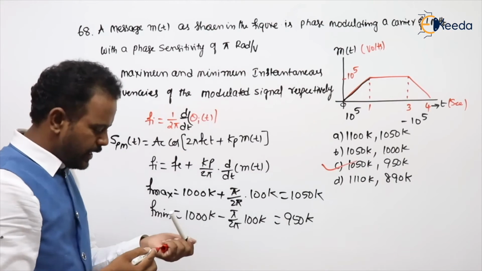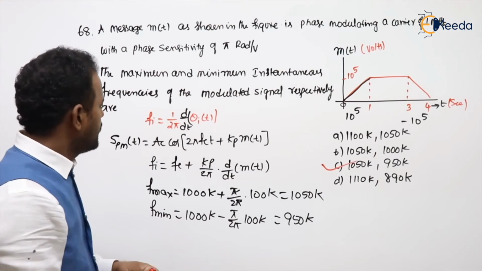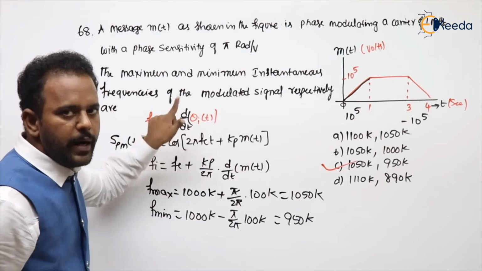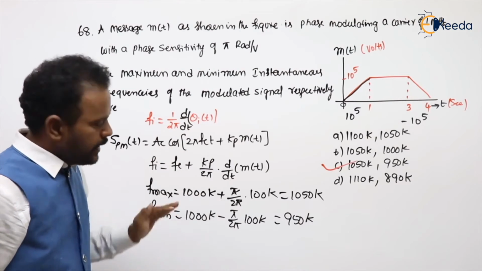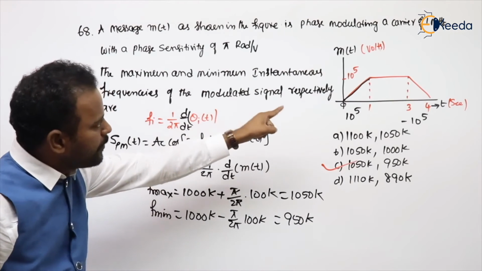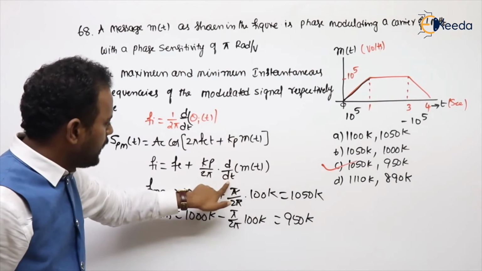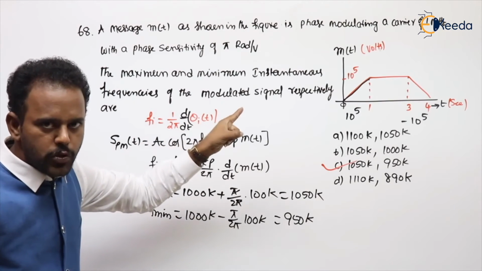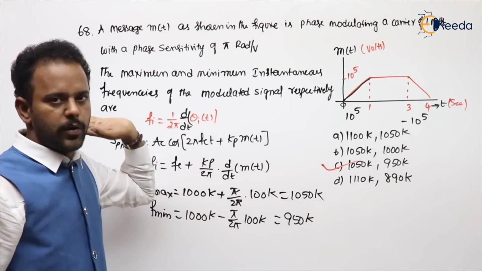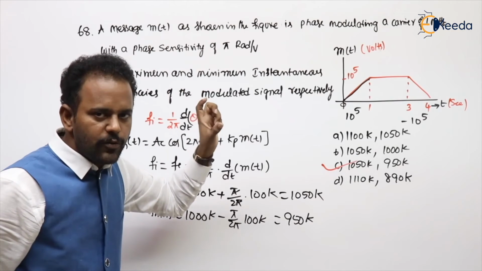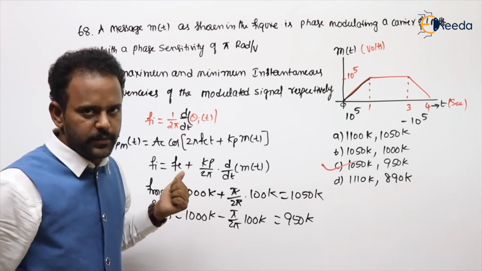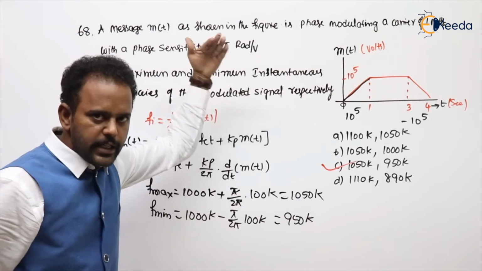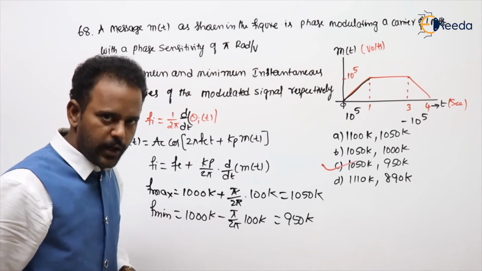1050 and 950. Here the only thing is, you need to get the common formula for Fi, 1 by 2 pi d by dt of total angle. Here I take the general expression, they given general m of t. Differentiation means slope. To get the maximum value, take positive slope. Minimum value, take the negative slope. Slope means change in y by change in x. Got my point? Change in y by change in x axis. Increasing means positive, decreasing means negative, students.